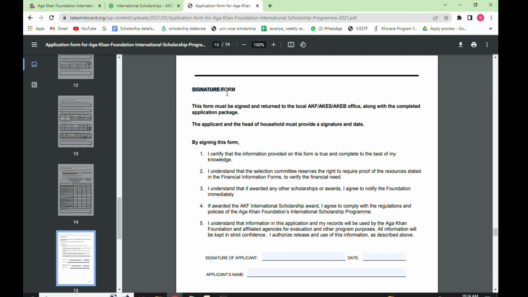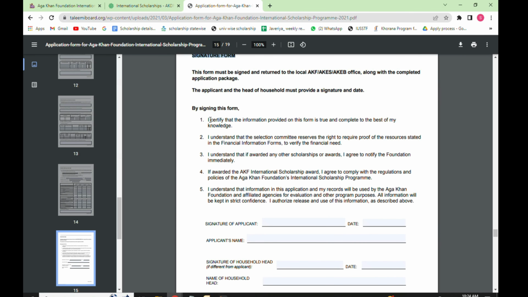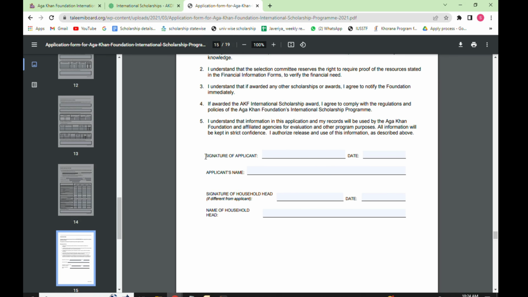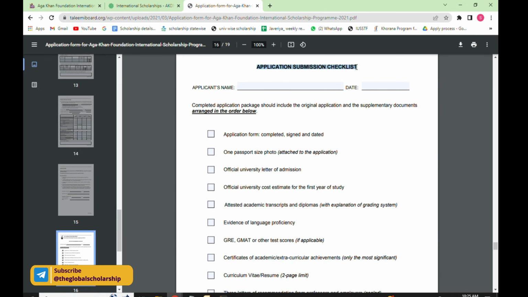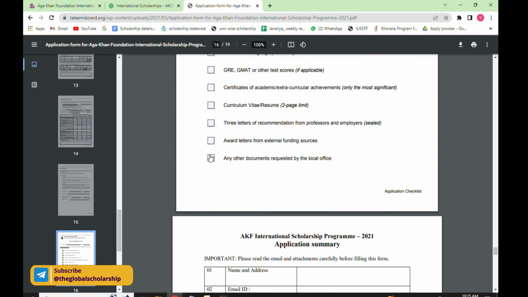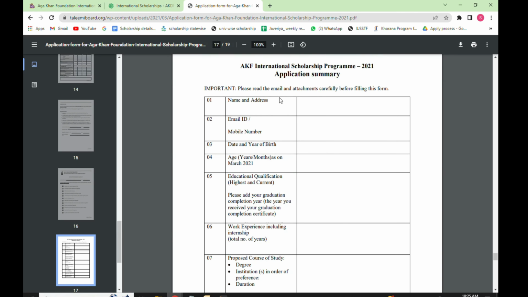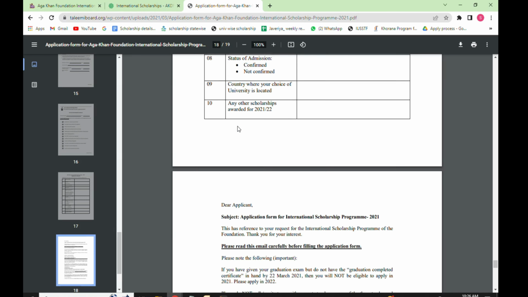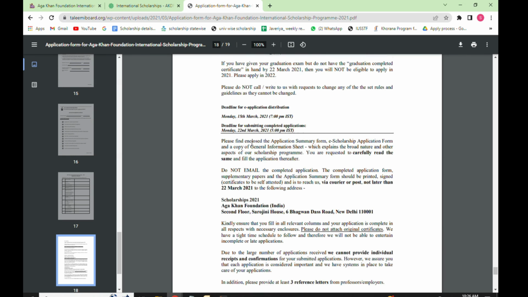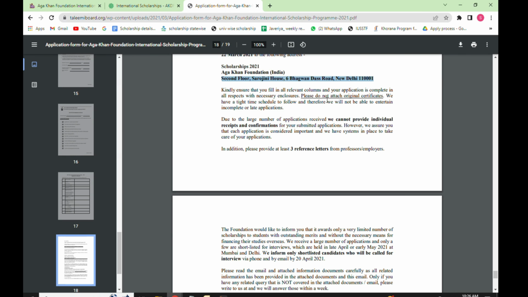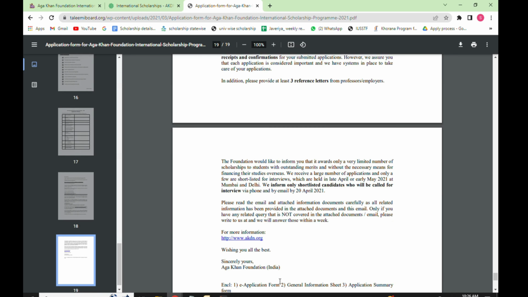Then there is a signature form. This form must be signed by the applicant and the head of the household. Then this form should be returned to the local Aga Khan Foundation office along with the completed application package. It means by signing the form you are agreeing to the terms and condition for the scholarship. Then there is a application submission checklist. Go through this checklist once. The completed application package should include the original application and the supplementary documents that are to be arranged in the order given below. Then submit this application form to the nearest Aga Khan Foundation office.